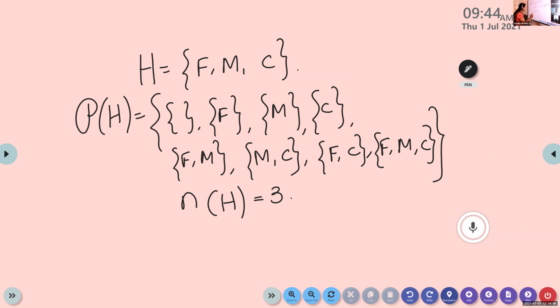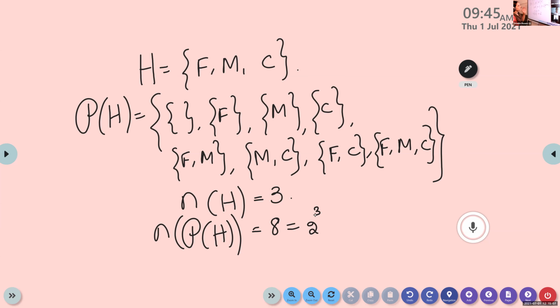What about N of P of H? What is the number of elements in the power set of H? Count and see how many elements are there. 1, 2, 3, 4, 5, 6, 7, 8. Is it 8? 8 we can write as 2 cube. So this is how we write a power set.